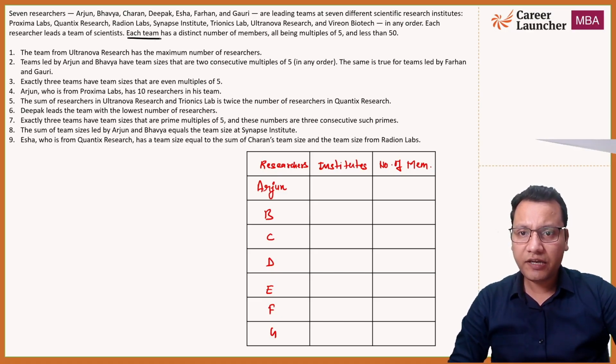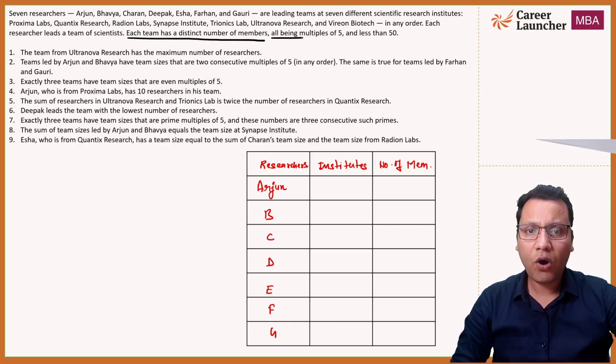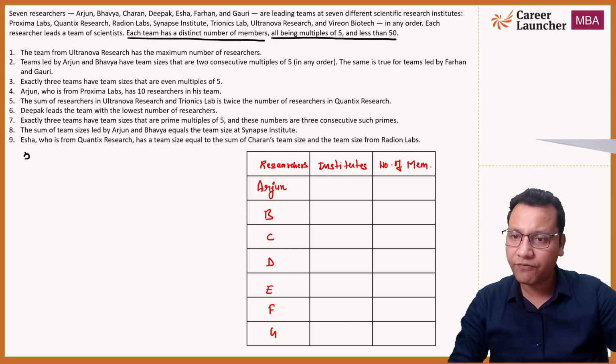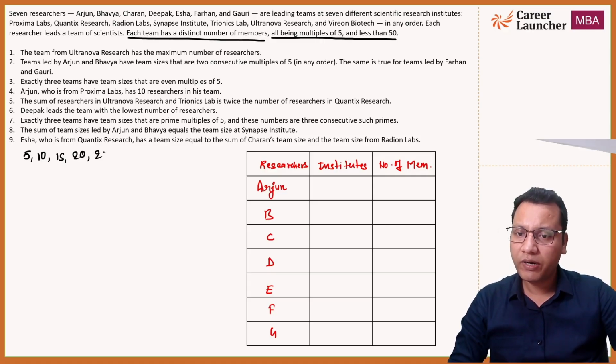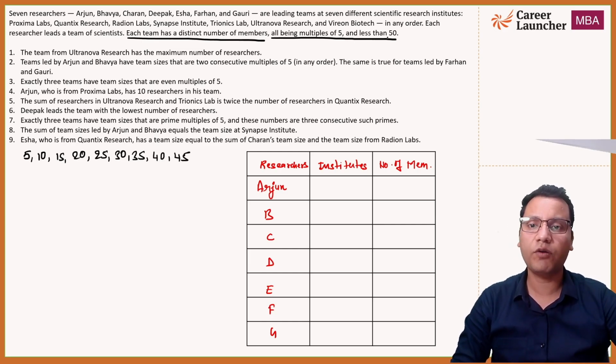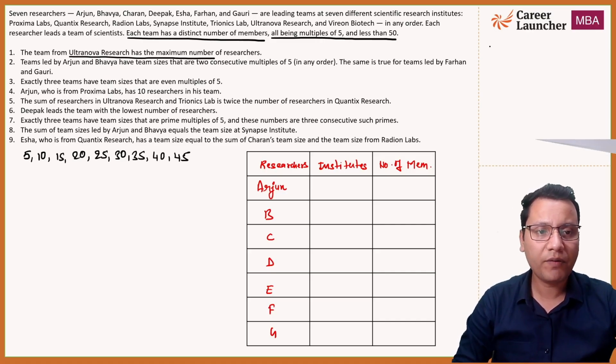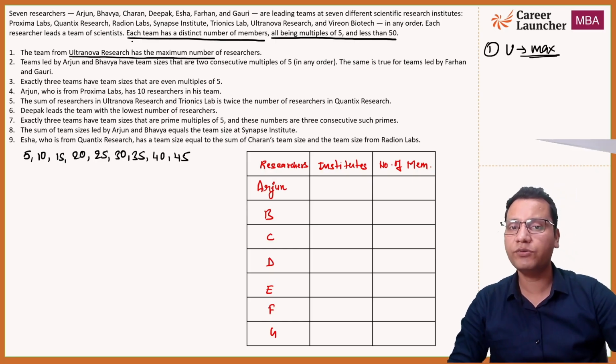Now we know that each team has a distinct number of members, all being multiples of 5. So let's write all the possibilities we have: 5, 10, 15, 20, 25, 30, 35, 40, and 45. That's the maximum, right? We cannot go to 50 or beyond. Now the team from Ultranova Research has the maximum number of members. So I can write that information here: U has the maximum number of members. You can use that later, we cannot use it right now.